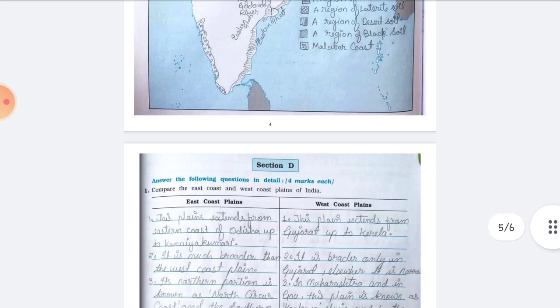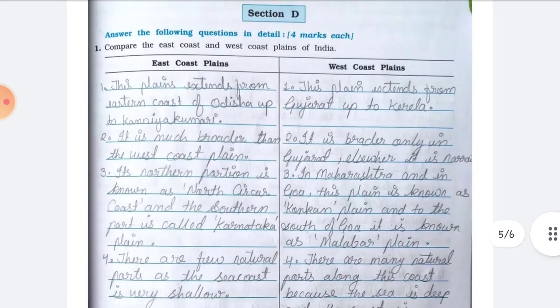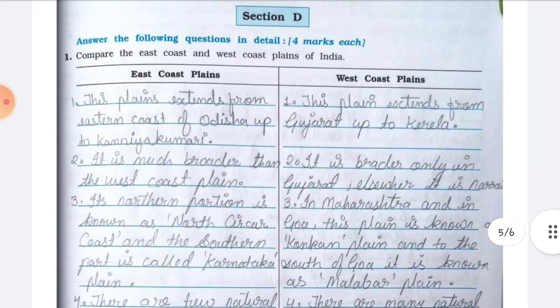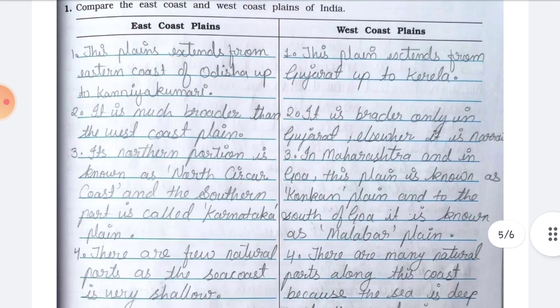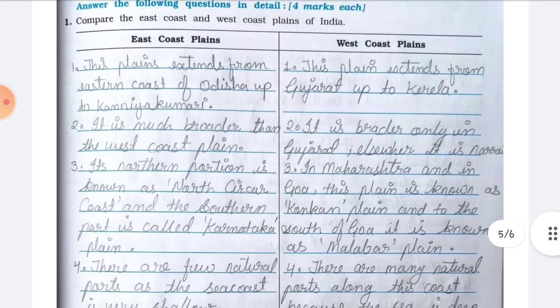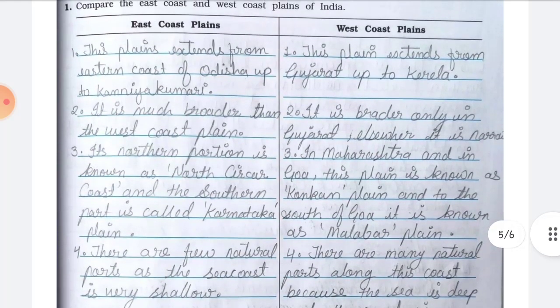Now let's move to Section D. Now answer the following questions in detail, 4 marks each. Question number 1, compare the east coast and west coast plains of India. You have to write the difference between these two, east coast plain and west coast plain. So this is a 4-mark question, so I have written 4 points for each.